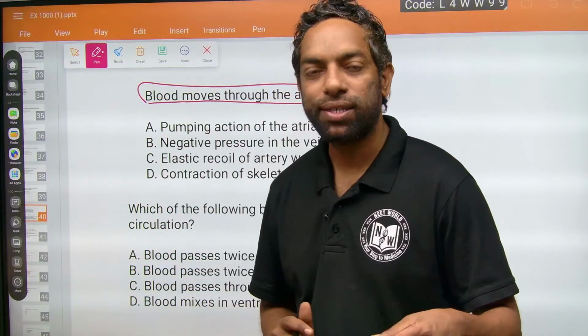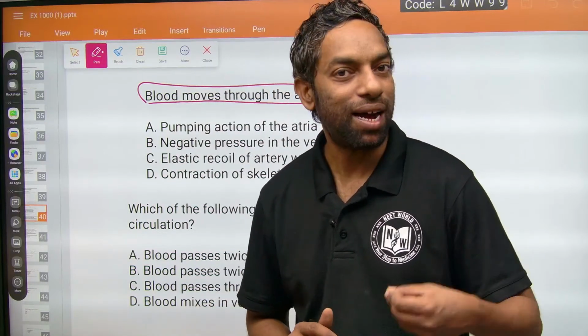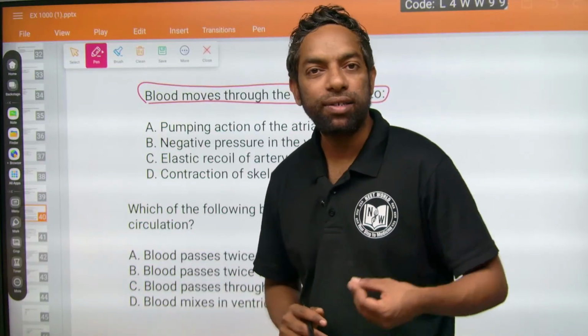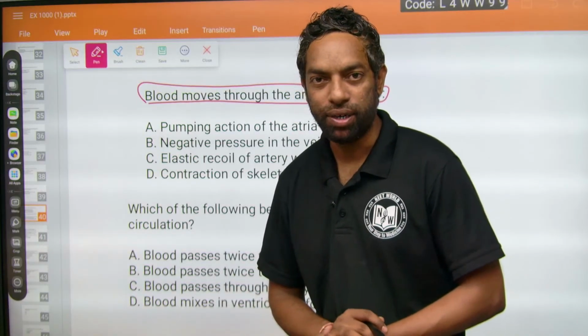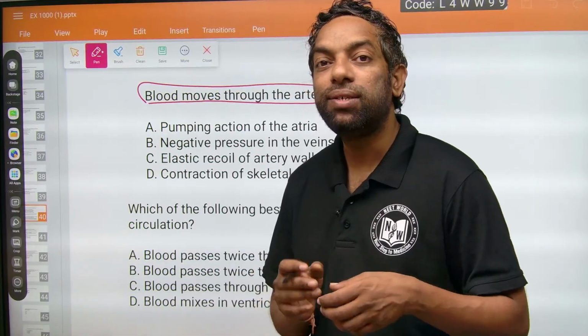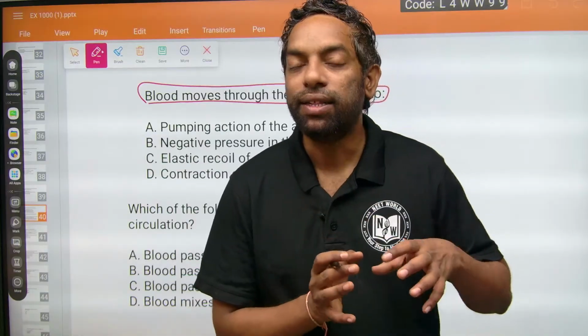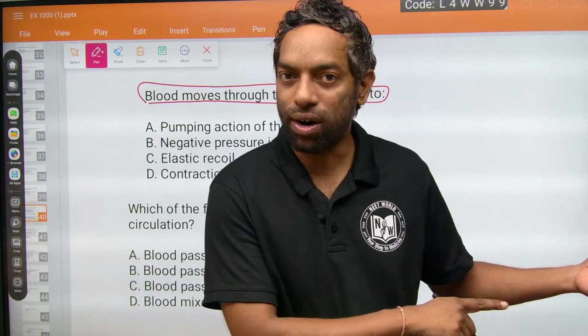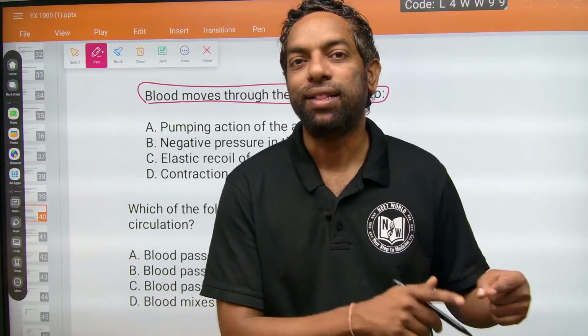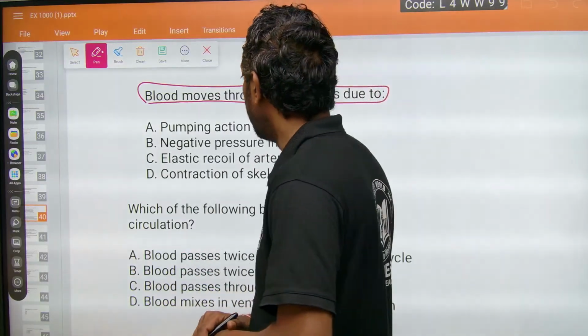Arteries carry blood forward from the heart to organs, and veins carry blood from the organs to the heart. In the arteries, the heart pumps the blood directly into them. In that way there is more pressure in the arteries than in veins.